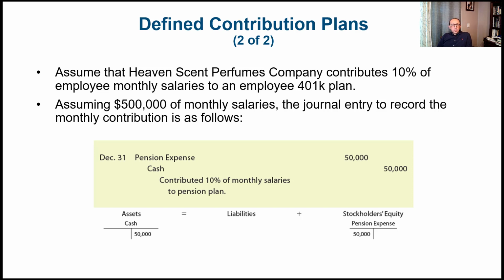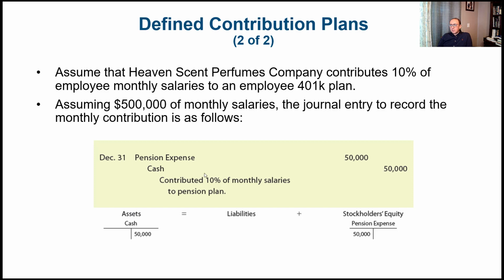Let's see an example of defined contribution plans. Assume that Heaven Scent Perfumes company contributes 10% of employees' monthly salaries to an employee 401k plan. So assuming $500,000 of monthly salaries, again, that's not just one employee, it's for a lot of employees. The journal entry to record the monthly contribution would be as follows.